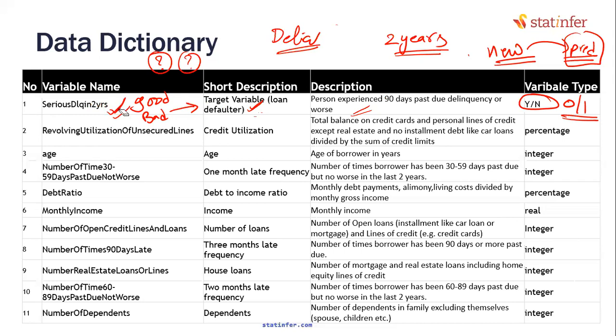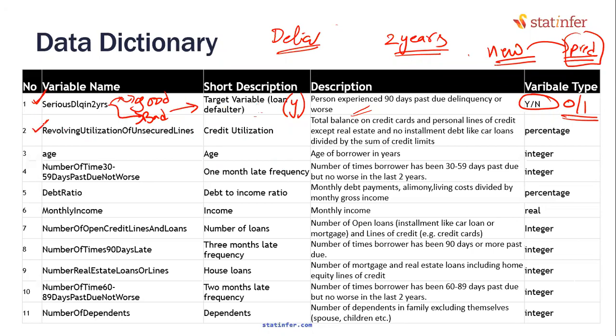Serious delinquent, by the way, serious delinquent means bad customer. Delinquency means bad, isn't it? Non-delinquency, that means he did not go for delinquency. That means he paid back everything on time. Okay. This is the target variable. Target means what? We need to predict this. Usually target variable is denoted by y. Remaining all variables are denoted by x1, x2 and so on. That's the usual model building terminology. Right now we don't know anything as such. We will try to treat it as the variable that is given to us as a target.